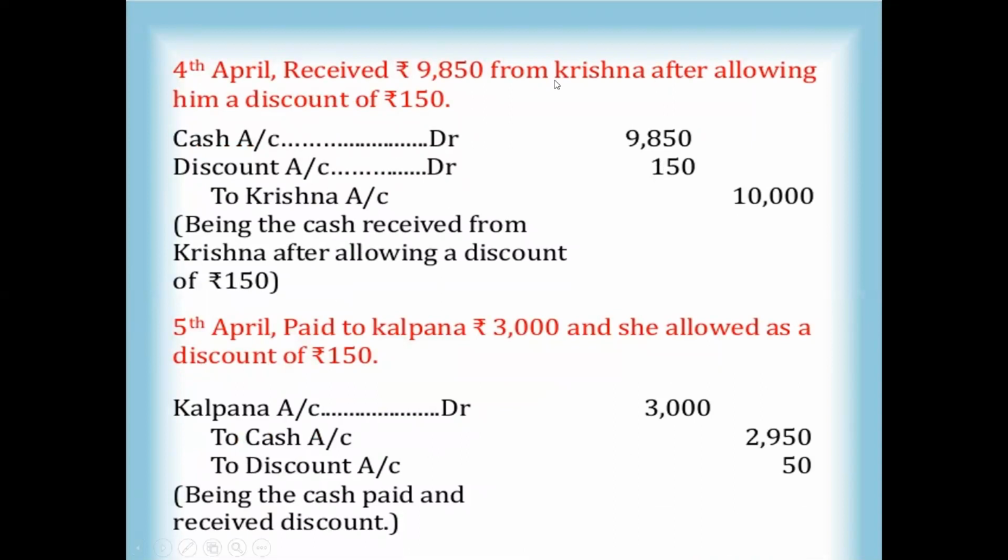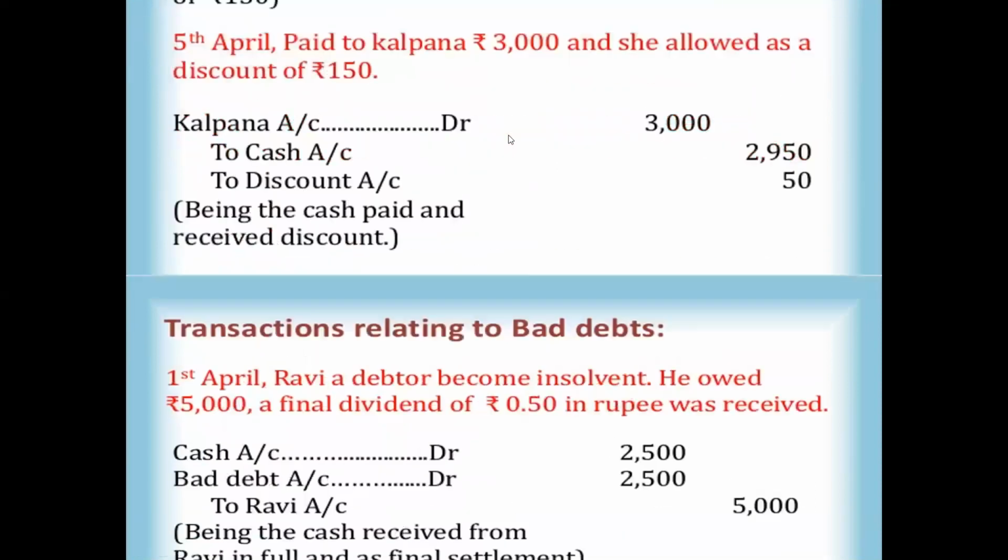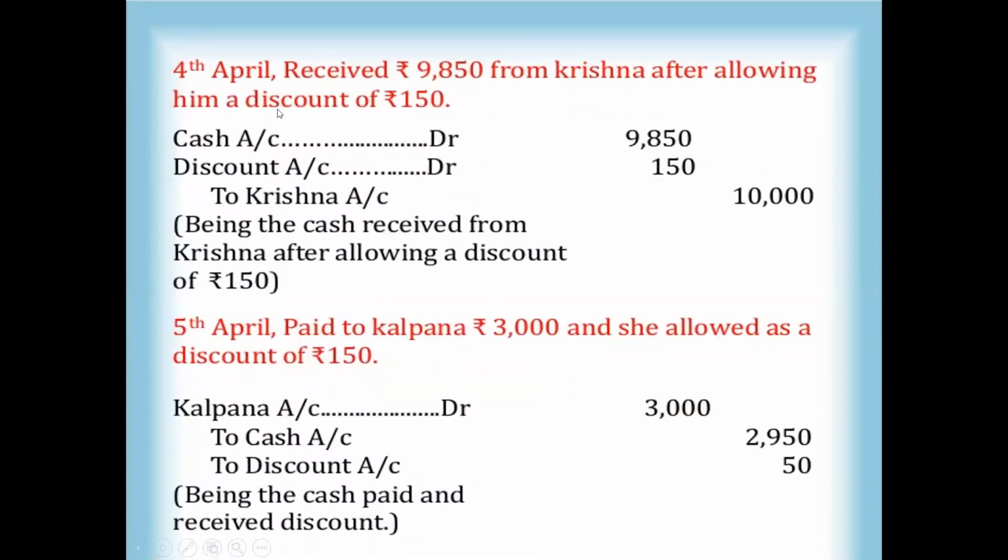And here you will see one more transaction. You will check here one more transaction. 4th April: received 9,850 from Krishna after allowing him a discount of 150 rupees. From Krishna, we are receiving the cash, and after allowing the discount, he was allowed a discount of 150 rupees.